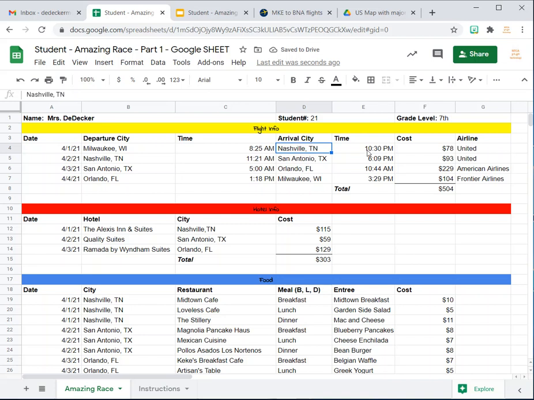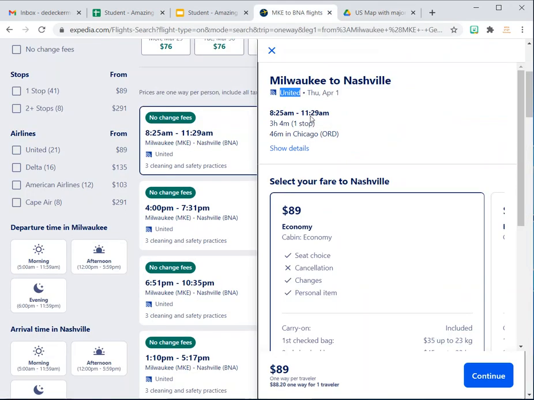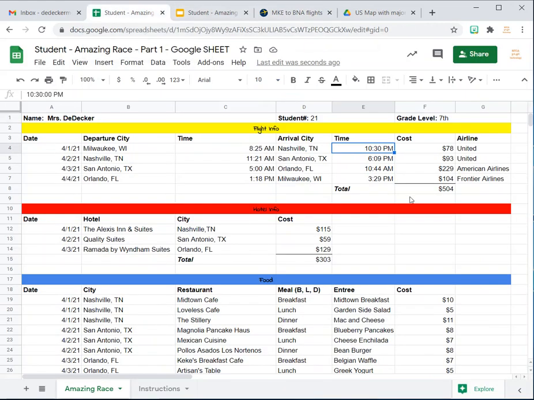And then the arrival time, this is the actual arrival city and time. You go back to where you found that flight. It looks like you arrive at 11:29 a.m. So you can go back to your spreadsheet and put 11:29 a.m., or you can copy this one so that you get the AM in there and just make this 11:29. And then the price was 89 actually, and it was through United. So hopefully that gives you an idea.